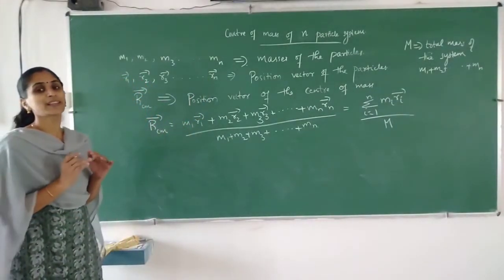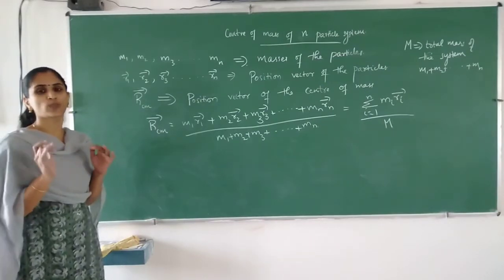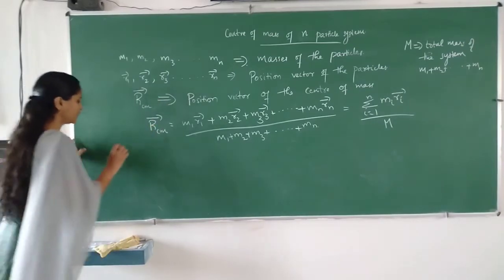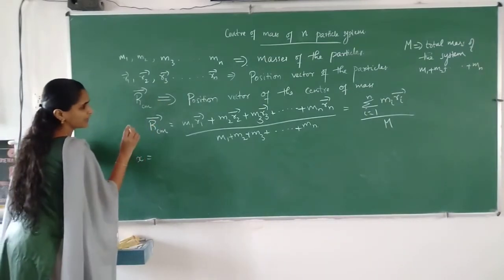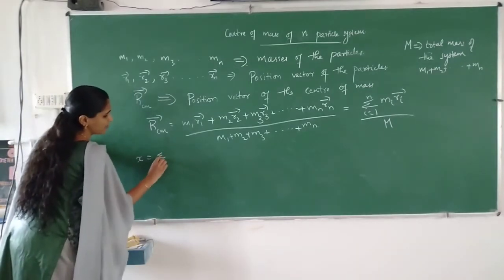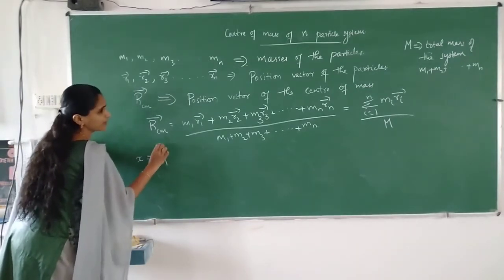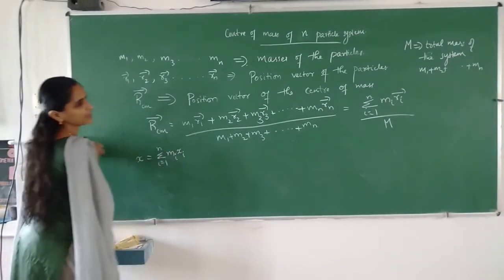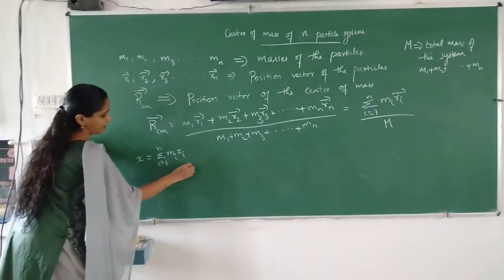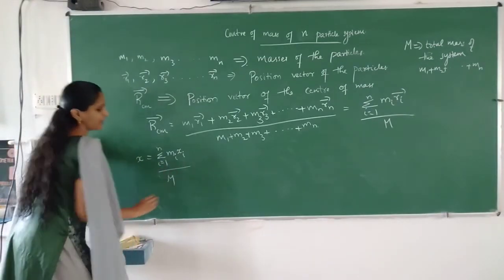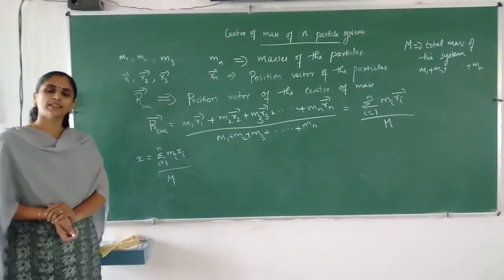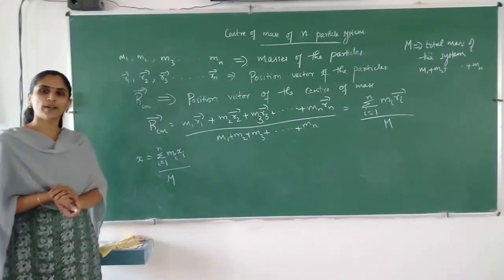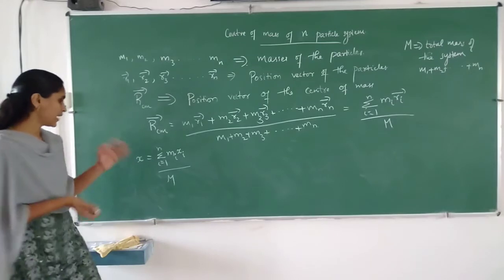If we are representing in component form, if x, y, z are the coordinates of r1, r2, r3 and so on, we can write the x coordinate as sigma i is equal to 1 to n mi xi divided by m1 x1 plus m2 x2 plus m3 x3 plus m4 x4 like that. We can write sigma i is equal to 1 to n mi xi by m.